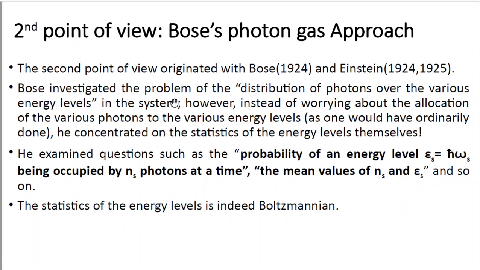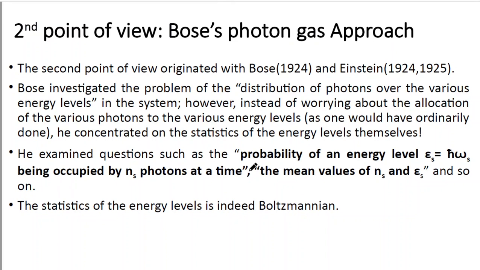Bose investigated the problem of the distribution of photons over the various energy levels in the system. However, instead of worrying about the allocation of the various photons to the various energy levels, as one would have ordinarily done, he concentrated on the statistics of the energy levels themselves. He examined questions such as the probability of an energy level epsilon s equal to h cut omega s being occupied by ns photons at a time.